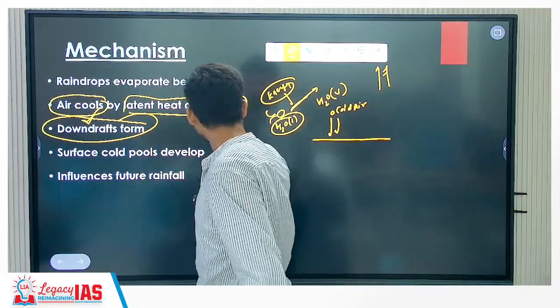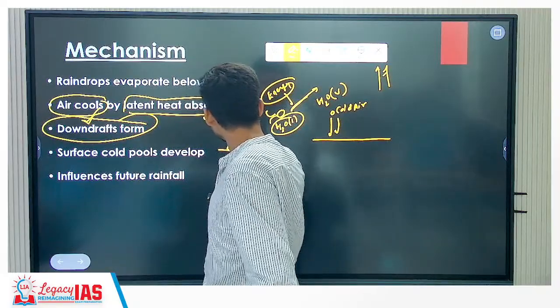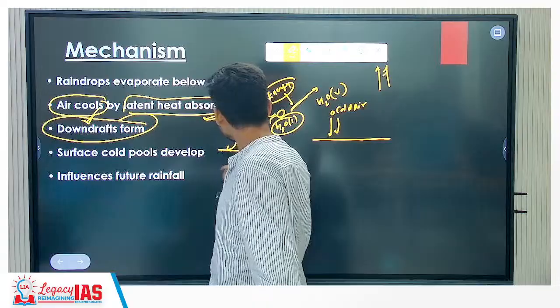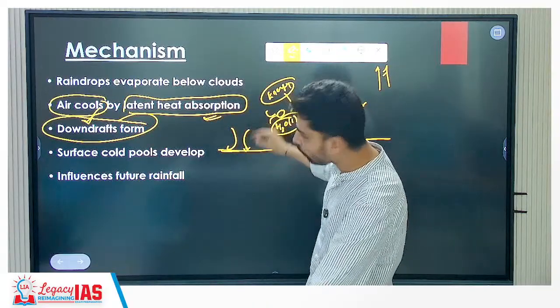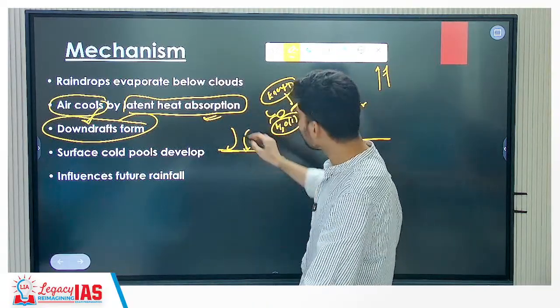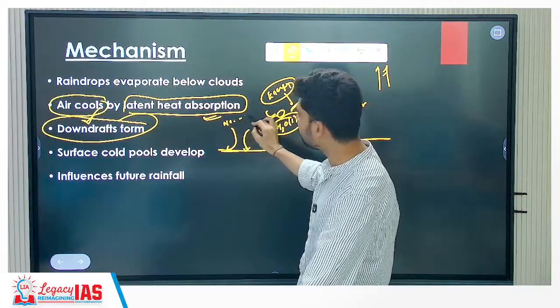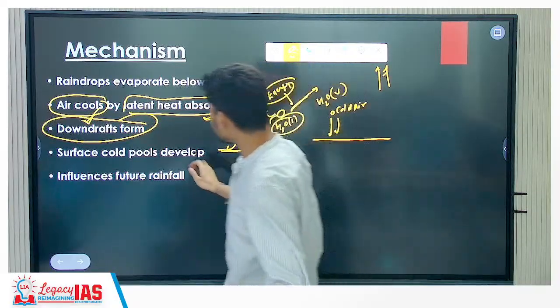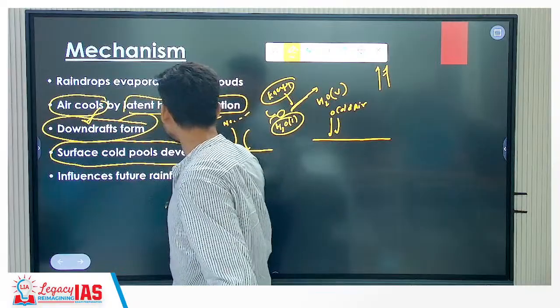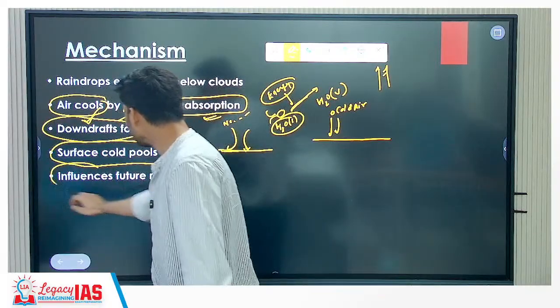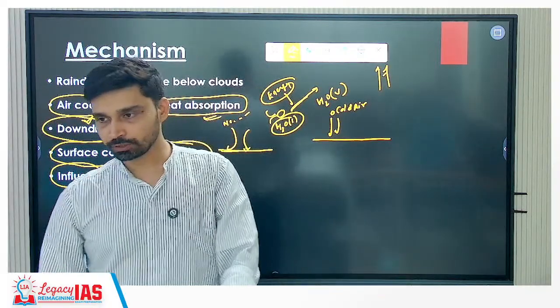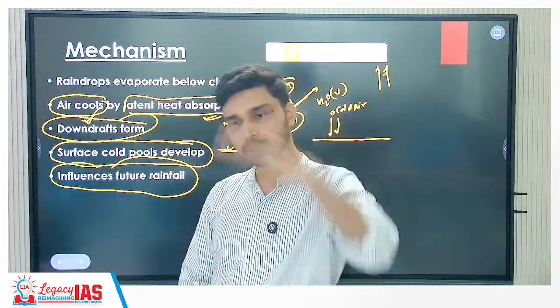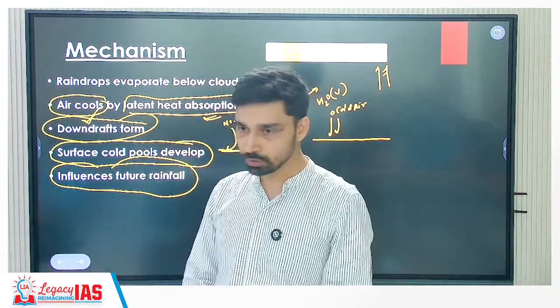If cold air is sinking downward, it will not allow the warm air to go up. If warm air does not go up, no evaporation, no condensation, and no rainfall. That means due to the development of a surface cold pool, future rainfall will also be affected. We will observe less rainfall, because cold air is continuously restricting the movement of the warm air in the upper atmosphere.